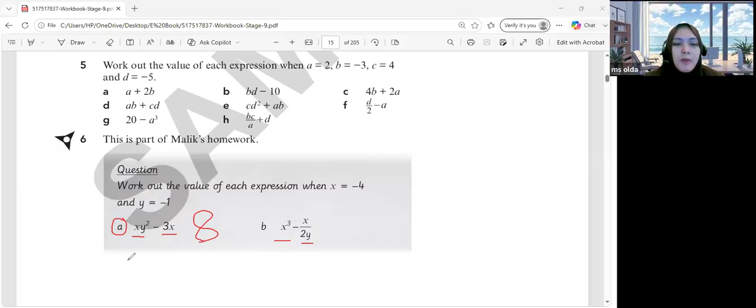Okay, so Hakim just substitutes negative 4 over here, and then of course negative 1, because there is a square here, so Hakim needs to put the power here. So negative 3x equals negative 3 times negative 4. Okay, let's see here. For this operation, did Hakim multiply negative 4 by negative 1 first, or square it first? Or solve the power first, the exponent?